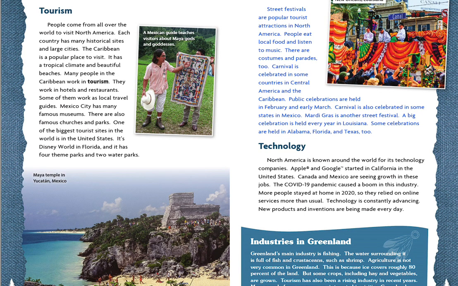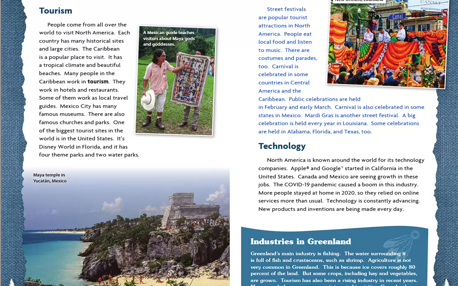Street festivals are popular tourist attractions in North America. People eat local food and listen to music. There are costumes and parades too. Carnival is celebrated in some countries in Central America and the Caribbean. Public celebrations are held in February and early March. Carnival is also celebrated in some states in Mexico.